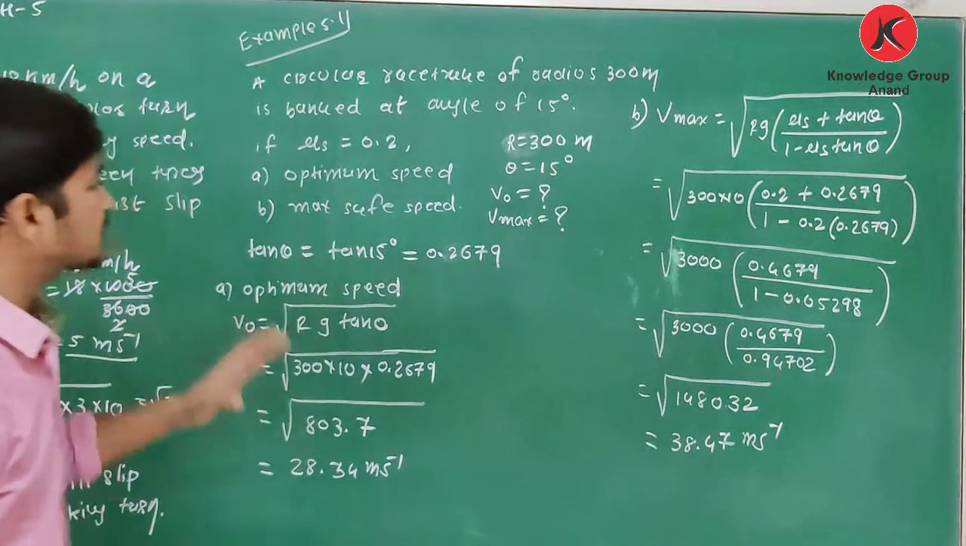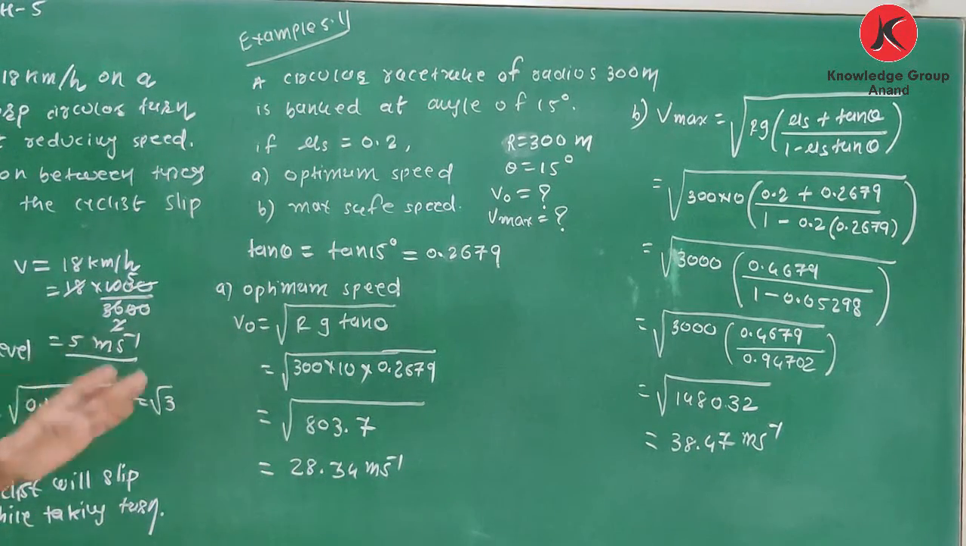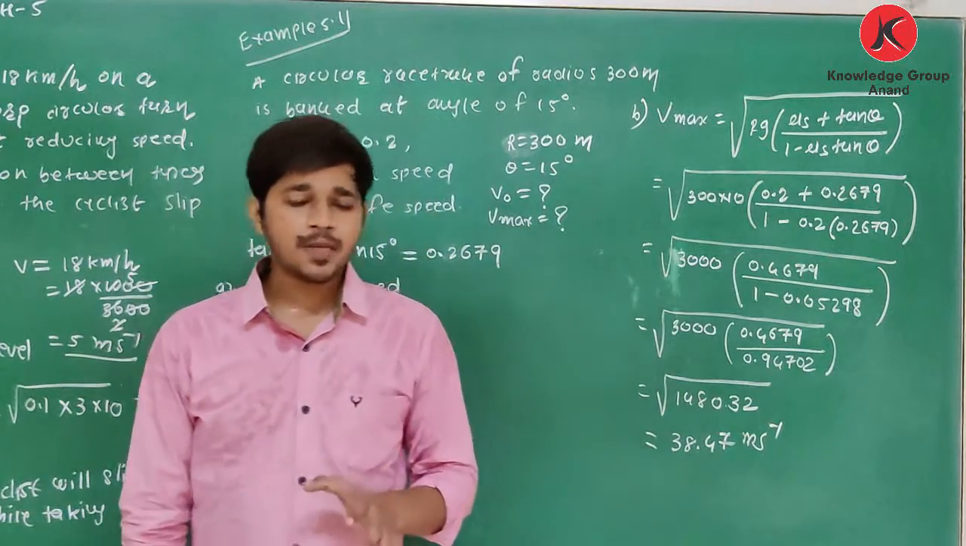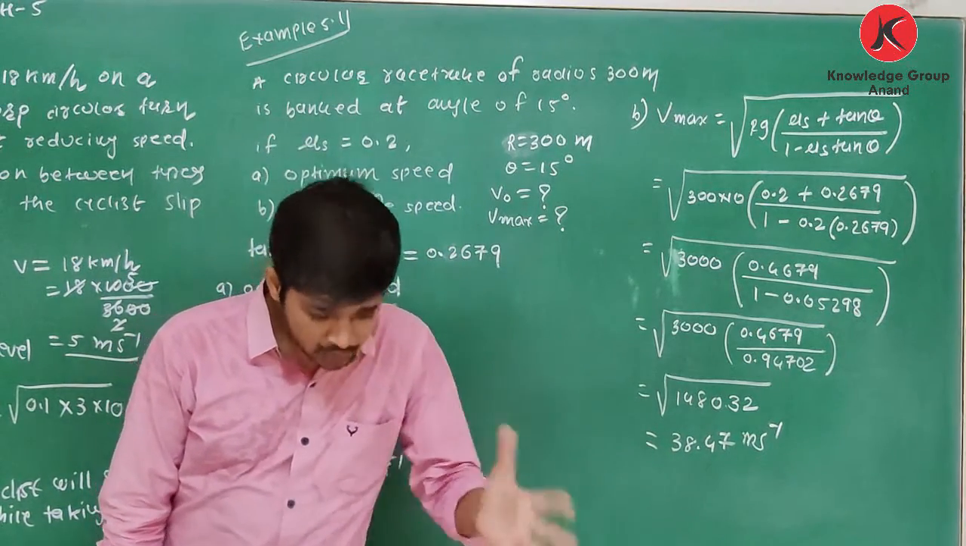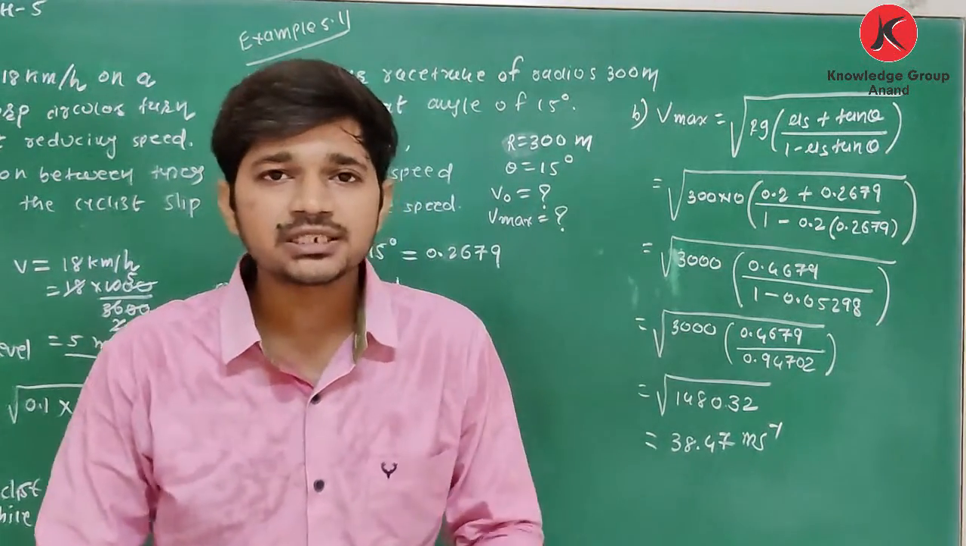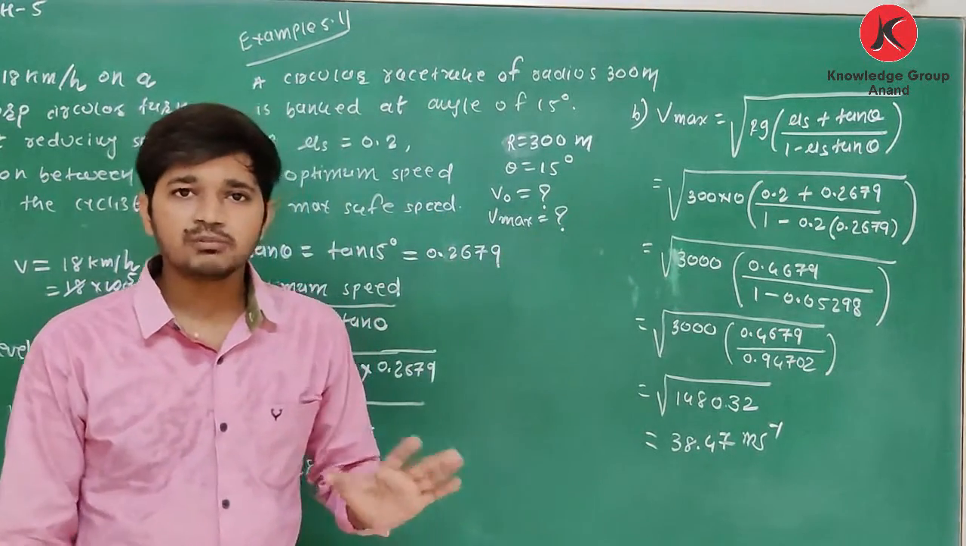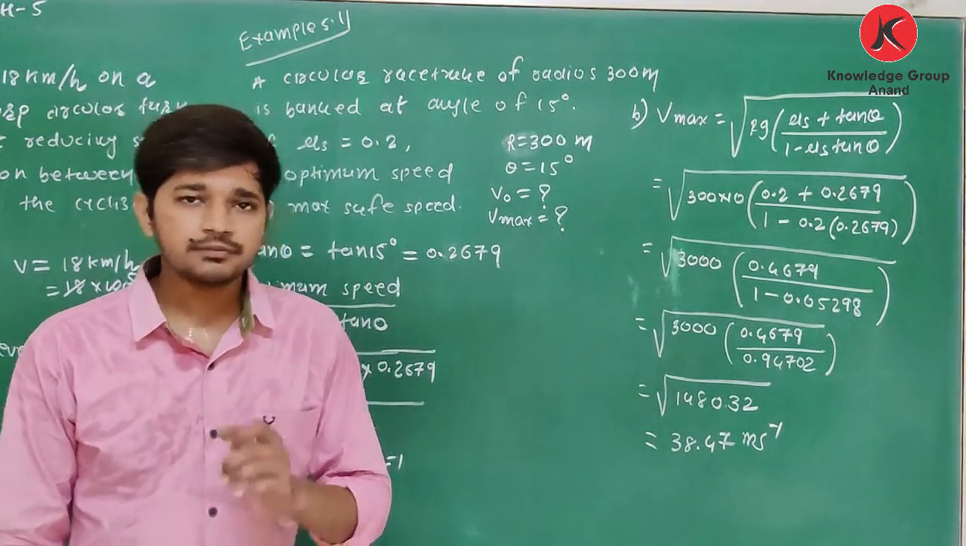What is the purpose of finding maximum safe speed? On any circular path, you will be able to see some signboards. So yes, those signboards are decided from this calculation. Okay.